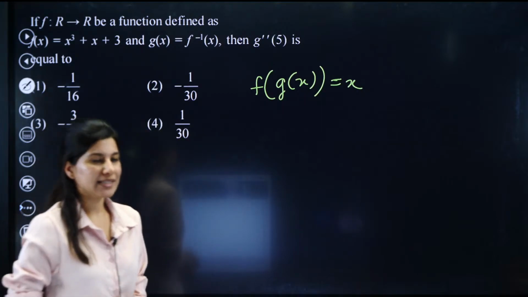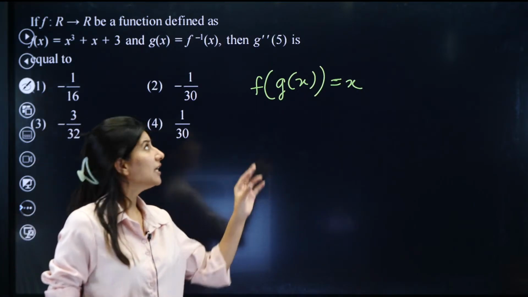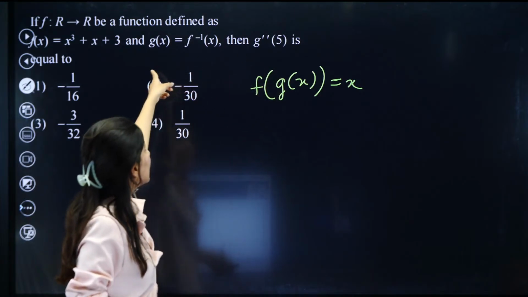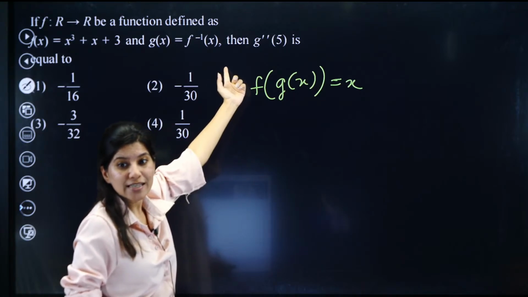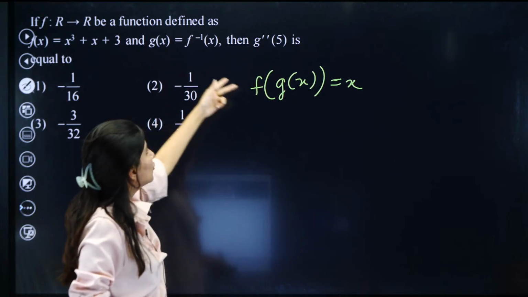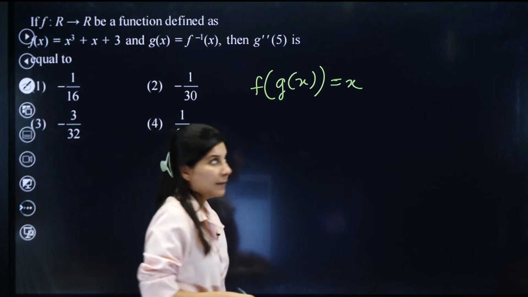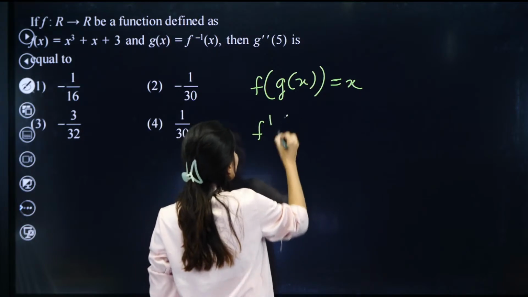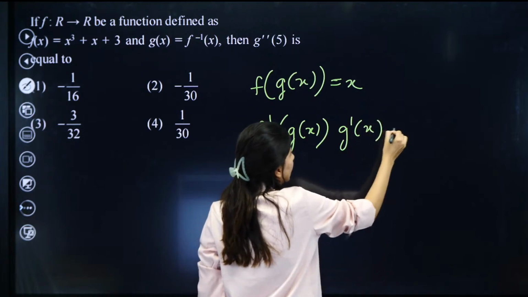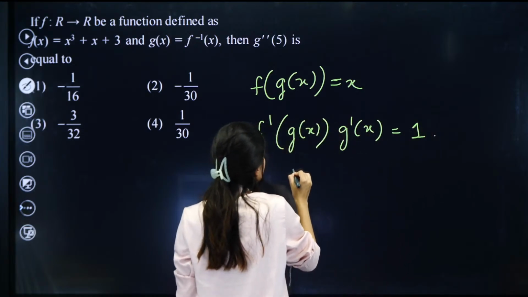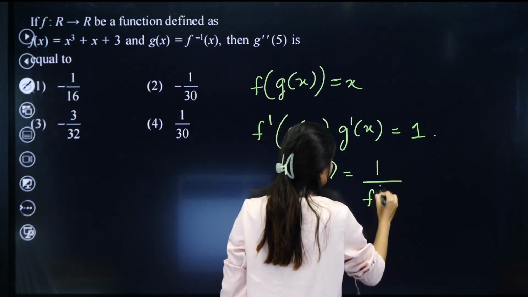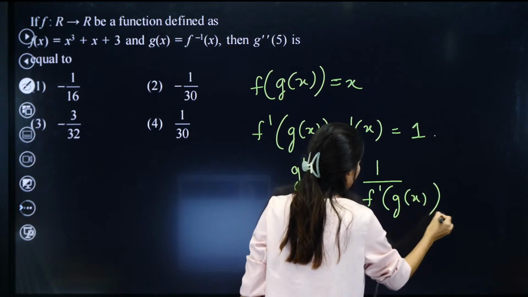Basically in some questions wherein inverse is involved and the derivative of inverse function, can you see, g dash x means what? Derivative of f inverse x is asked. Never go by inverse method. Always go by f of g of x equals x. That is one thing. Now differentiate. f dash g of x, chain rule, g dash x is equal to 1. That means g dash x would be 1 upon f dash g of x.